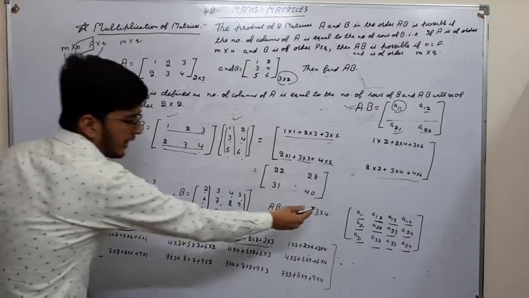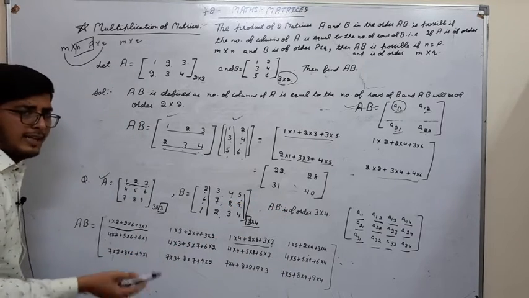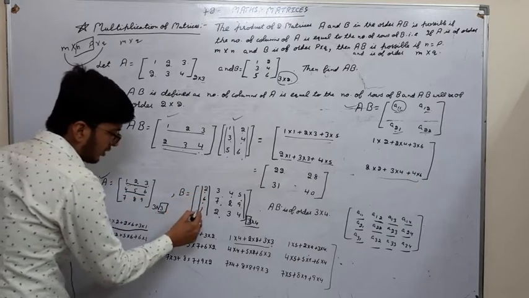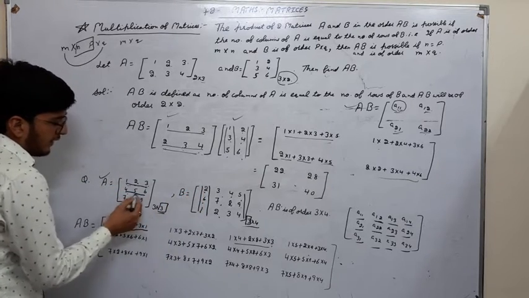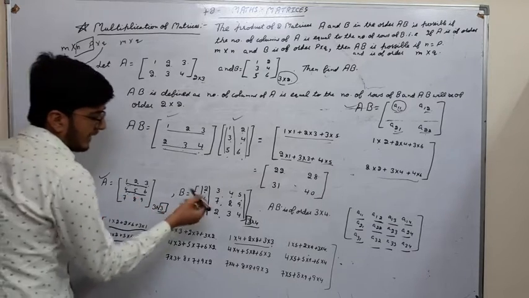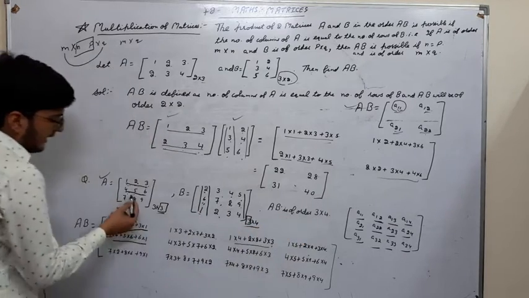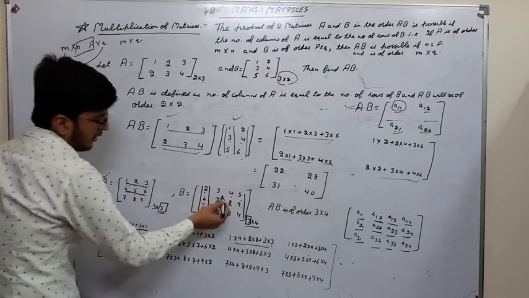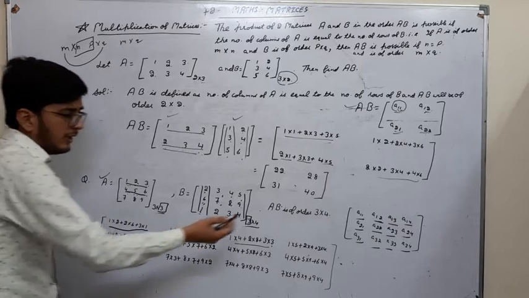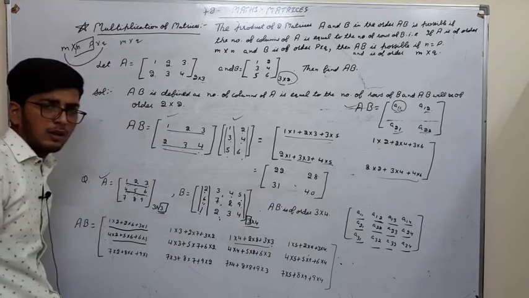So on, the fifth element will be A21, right? Second row and first column: 4 into 2 plus 5 into 6 plus 6 into 1. Right? Next A22, second row, second column: 4 into 3 plus 5 into 7 plus 6 into 2. So on A23 and A24.